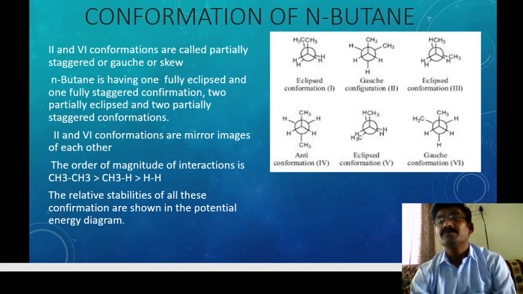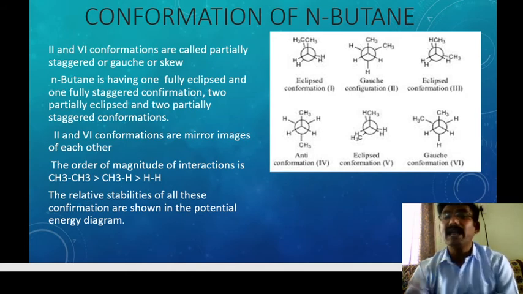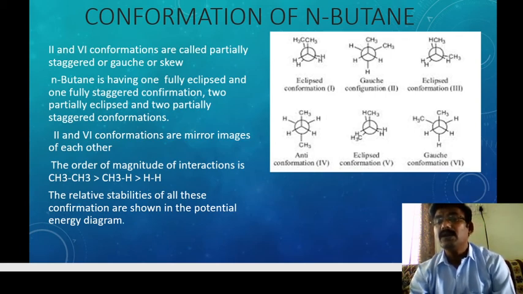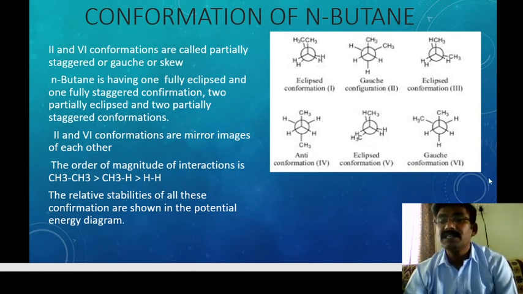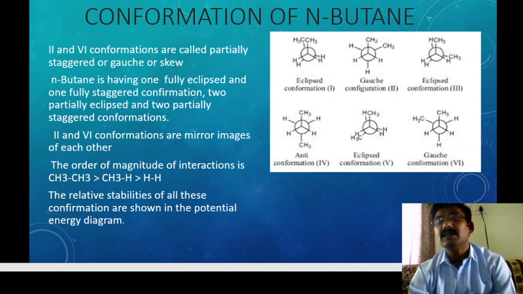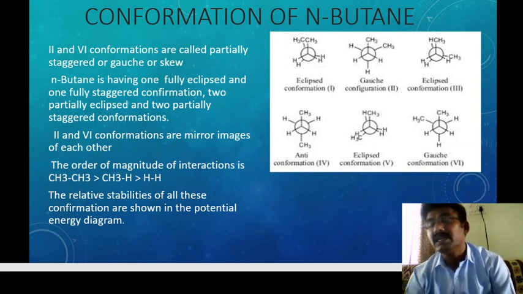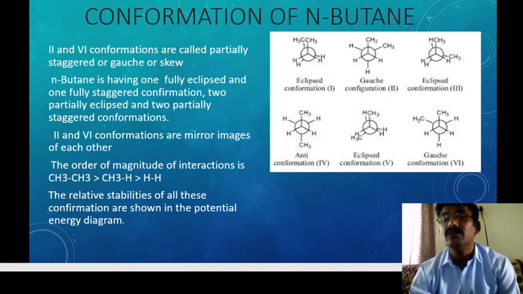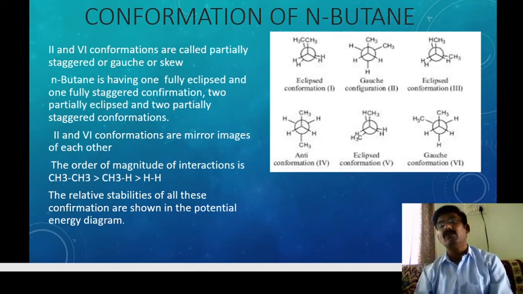Rotated another 60 degrees, the third conformation forms. Again 60 degrees forms the fourth, again 60 degrees the fifth, and again 60 degrees the sixth. Totally 360 degrees of rotation gives back the first conformation.